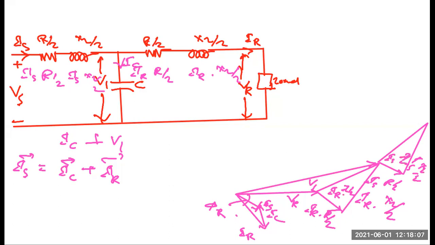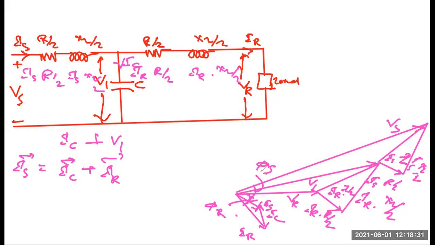Now if we join this point and this point, what will happen? We get VS. So the angle between VS and IS is your sending end power factor angle.